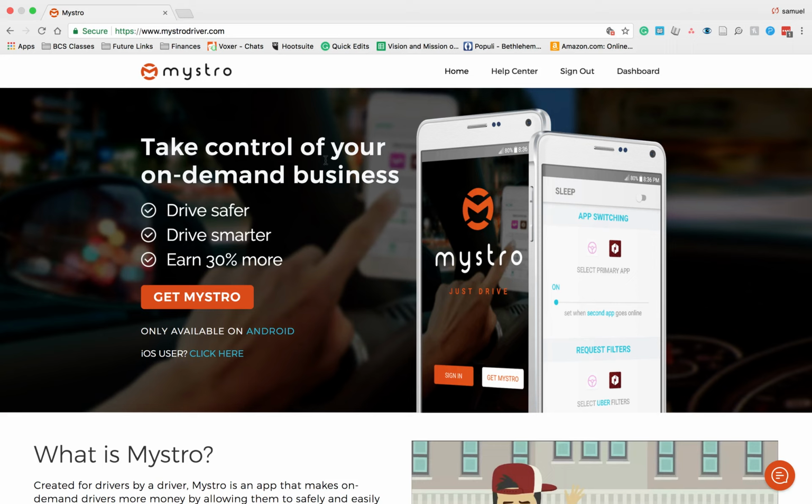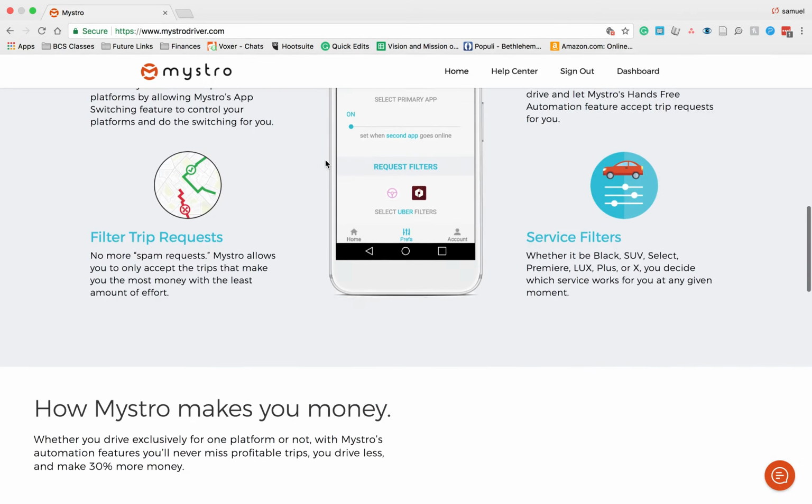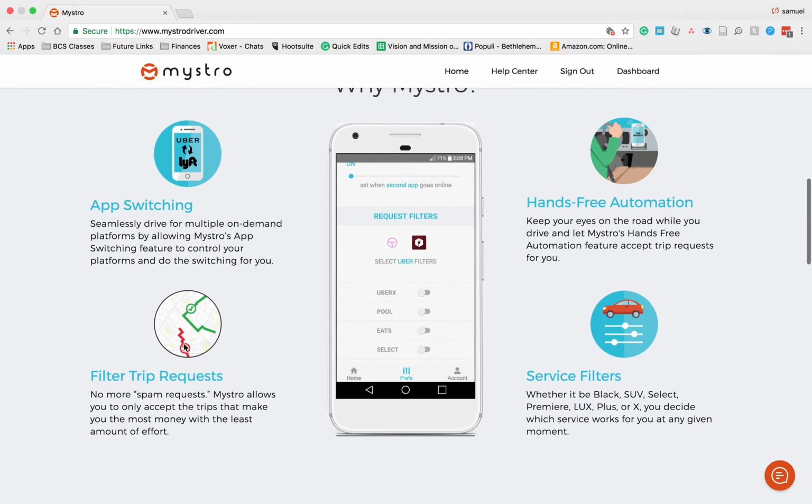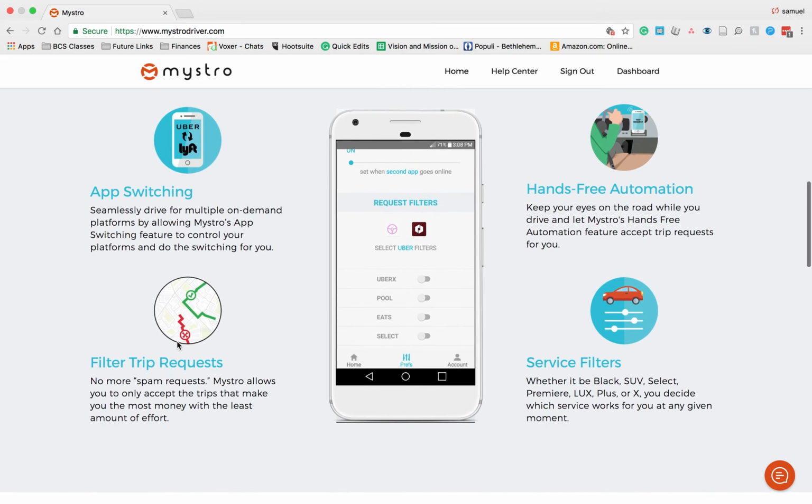Mystro is an app that you can set up to basically vet your rides, and so you can filter your trip requests. It's going to use Uber and Lyft, and in the future they're going to try to implement more apps, which would be fantastic, with delivery. And what they'll do is you can say, I only want UberX. I don't want Pool. I don't want Eats, or I drive a Select. I have a nice BMW and I only want Select. Gratefully, Uber has now included something like that where you can filter certain things like that.